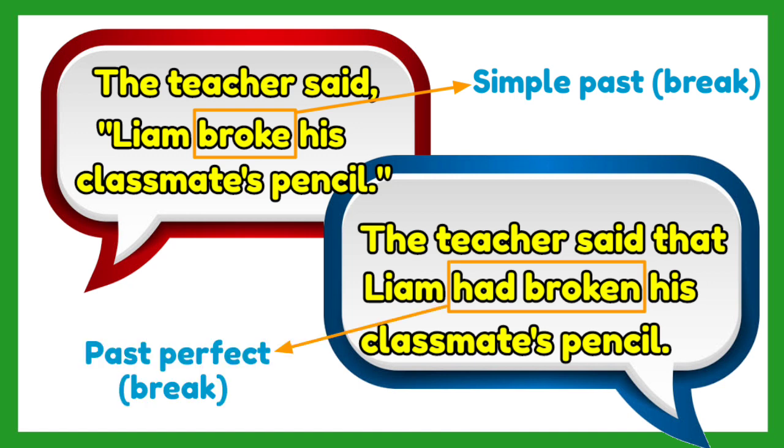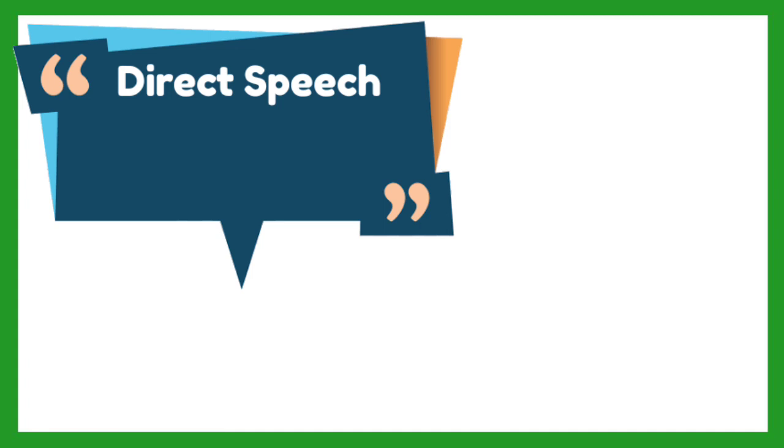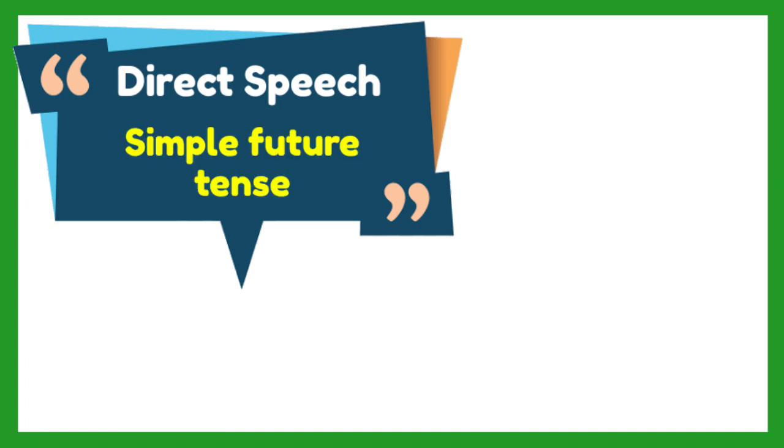And you might be wondering why Liam is not changed into pronoun he. It's because Liam does not refer to the person who said the statement, which is the teacher. They are two different people. Is it understood? Now, what if the exact statement uses the simple future tense of the verb?